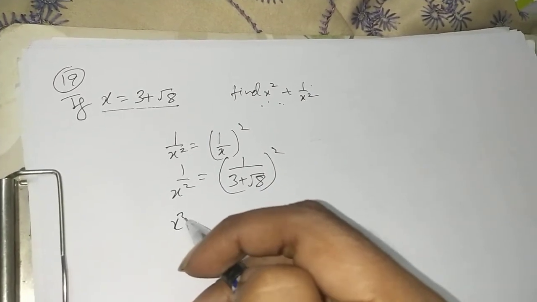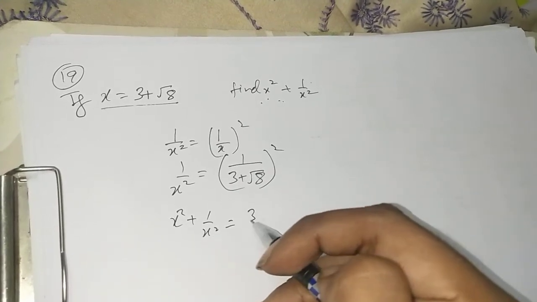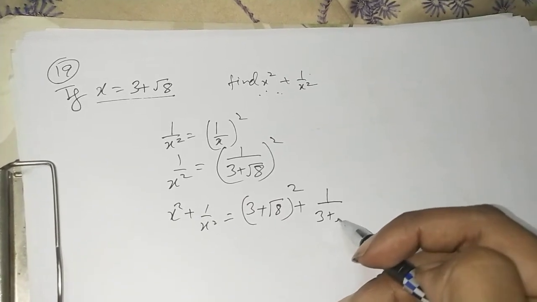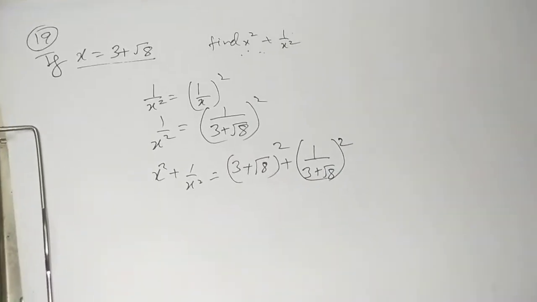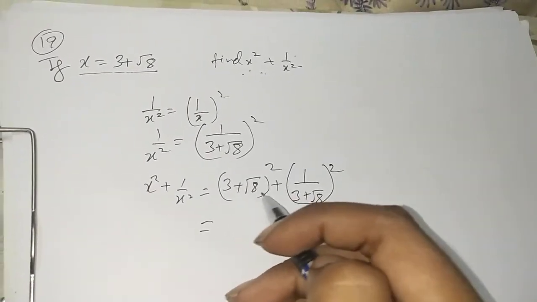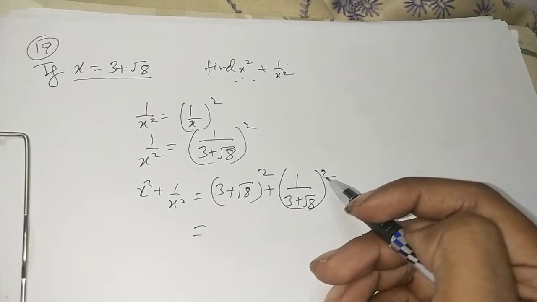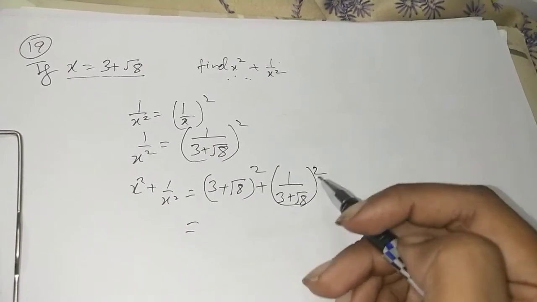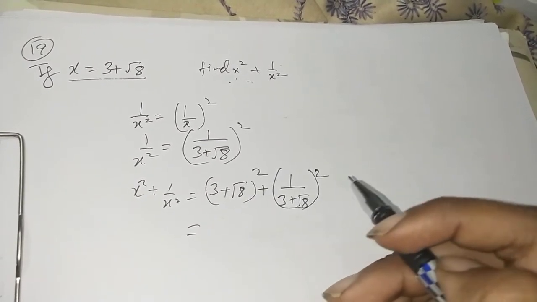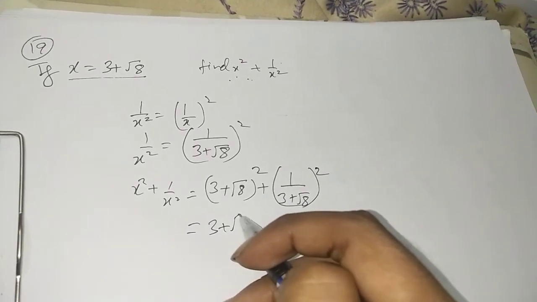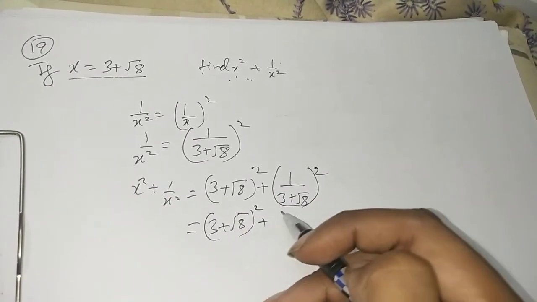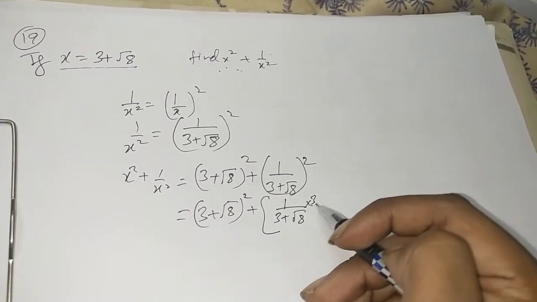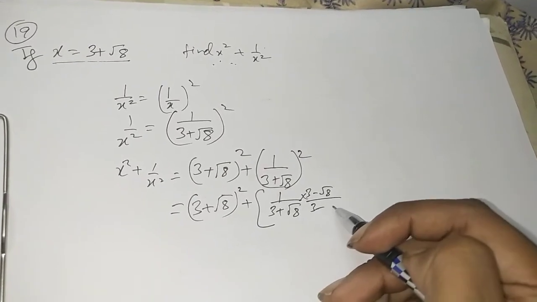Alright, okay, now let's take up the question. The question is x square plus 1 upon x square, so that means it is (3 plus root 8) whole square plus 1 upon (3 plus root 8) whole square, isn't it? Now, before I expand this, most of you will start expanding this also. Always remember, whenever we have under root in the denominator, whether a square is given or not, get rid of that. Getting rid of that means simply rationalize it. So (3 plus root 8) whole square, and over here inside the bracket we will rationalize. So the conjugate of this will be 3 minus root 8 upon 3 minus root 8.